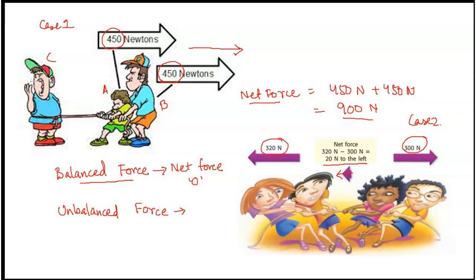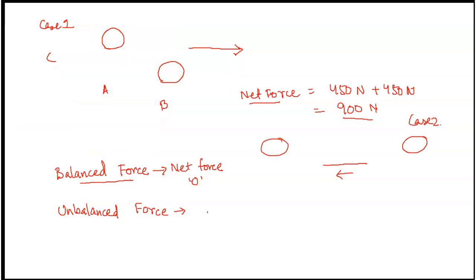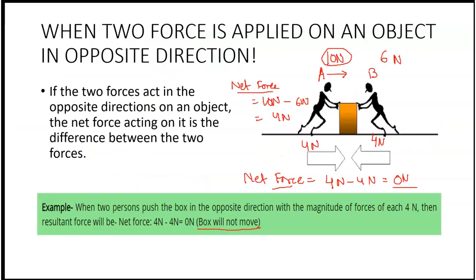Is it clear to all of you? If we see in this scenario, the example which is given in the box where 4 Newton is applied by the two objects in the opposite direction, the resultant force is 0. This kind of force is an example of balanced force. In case of a balanced force, if the object is at rest, it will remain at rest because the net force acting on it will be 0.